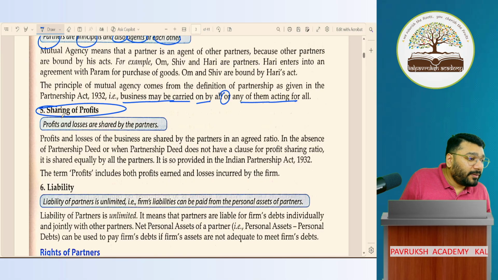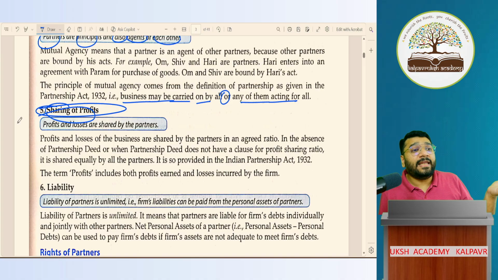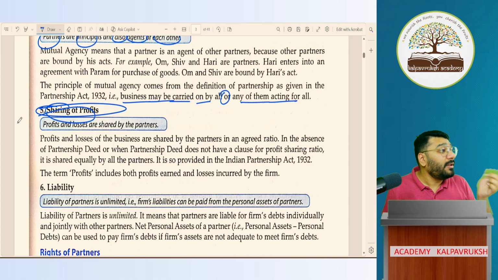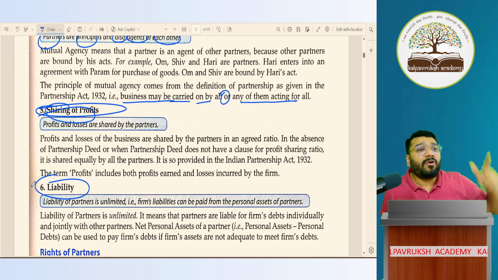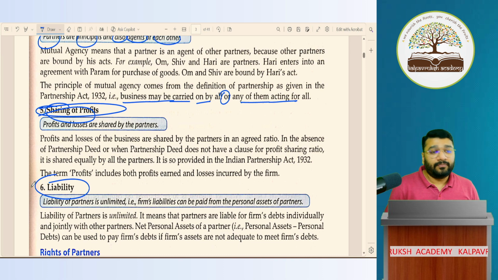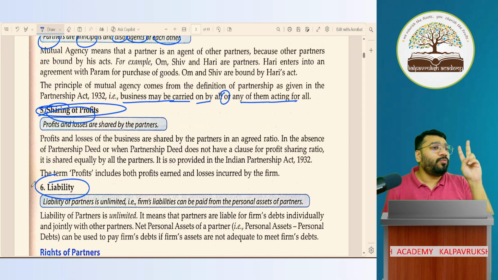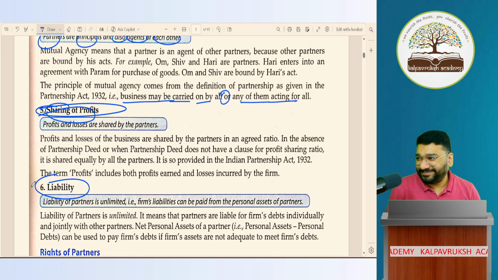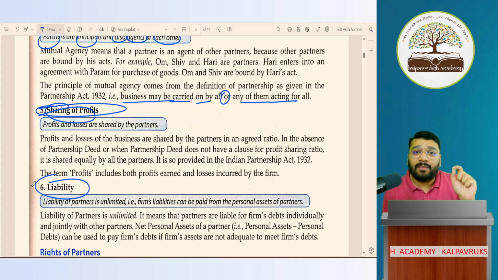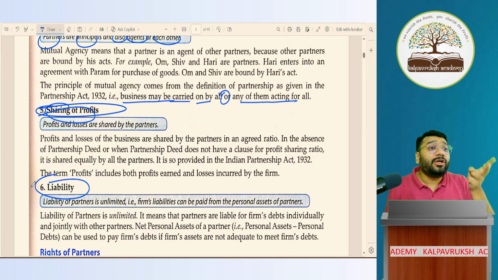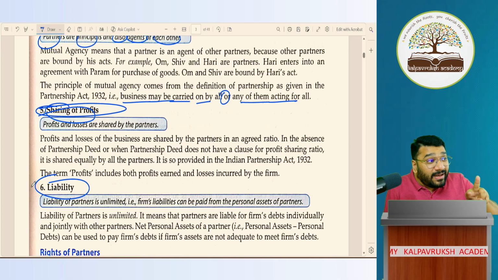Okay. Sir, can we have a different profit sharing ratio, different loss sharing ratio? Very much possible. But that point should be captured in your partnership deed. Okay. Liability. What is the liability of partners in a partnership firm? You'll get only 1 mark out of 2 marks because you forgot the second point. All the partners are jointly and severally liable. So partners have unlimited liability in the partnership firm, and all the partners are jointly or severally liable.